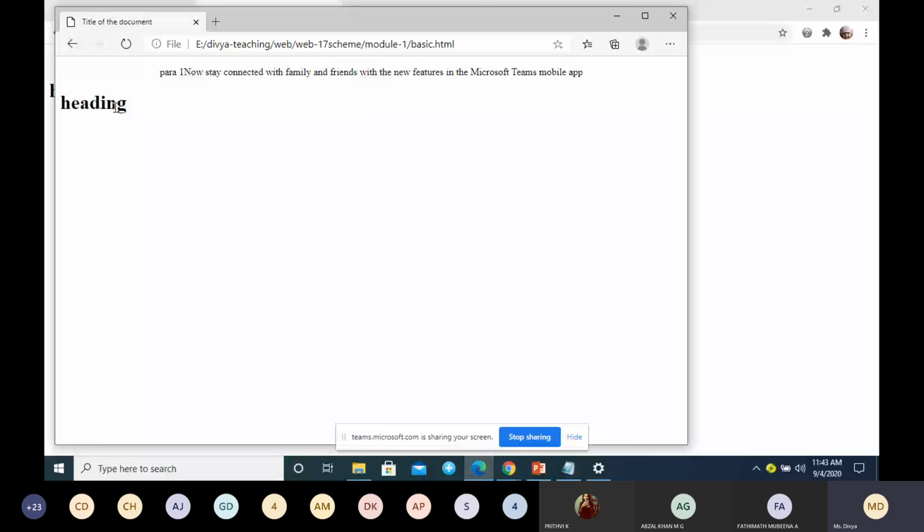Can you see? For the heading I have added the attribute title. When I mouse over, you can see the text, whatever title I have given, appear over the heading. Is it clear? Any doubt?